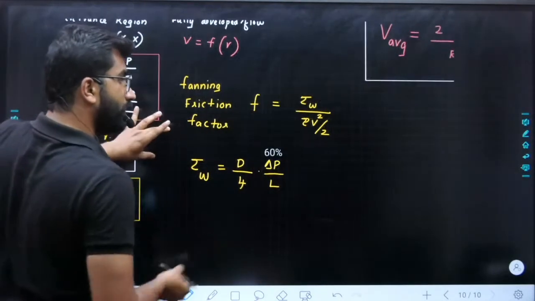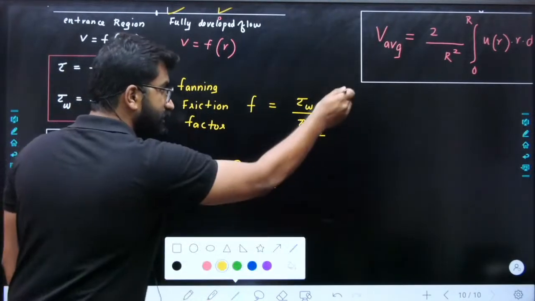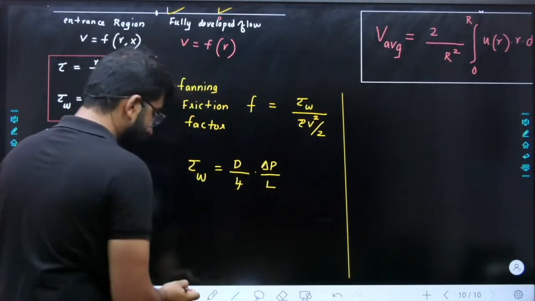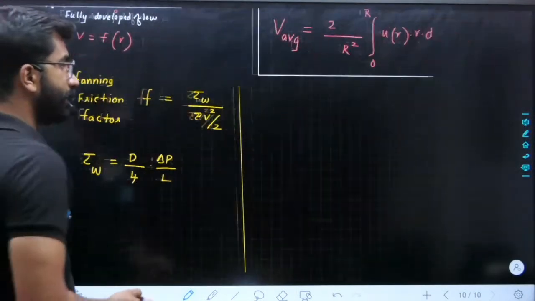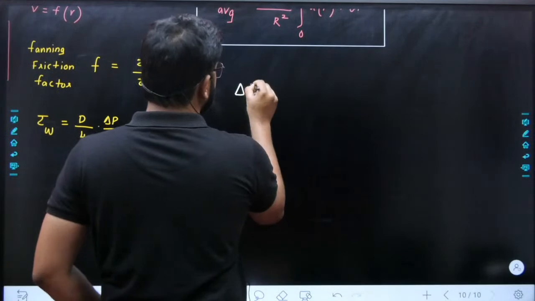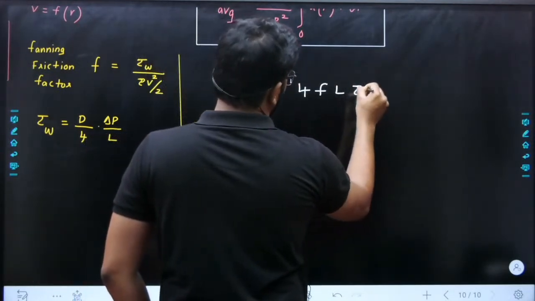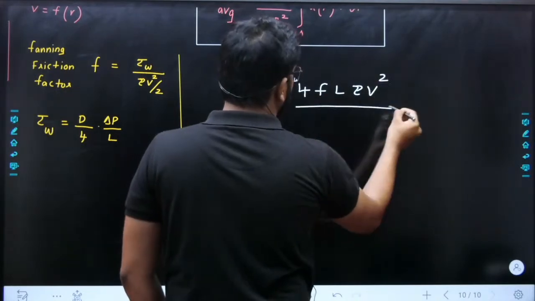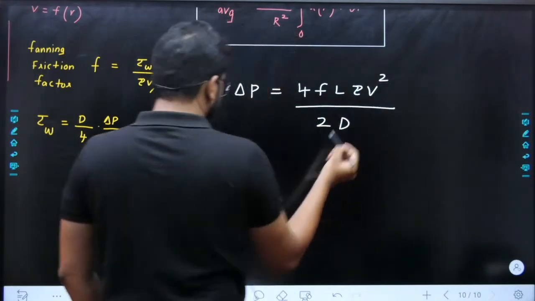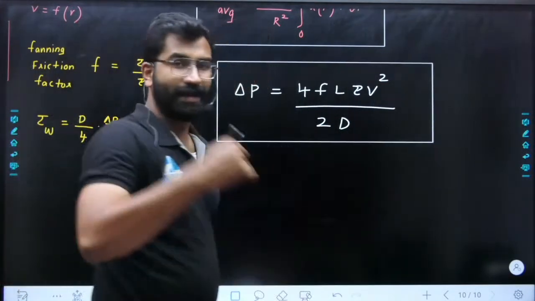I will get the basic equation we use in fluid mechanics, that is, delta P is equal to 4FL rho V square divided by 2D. This is your general equation for pressure drop.